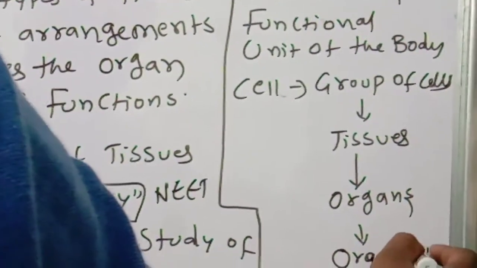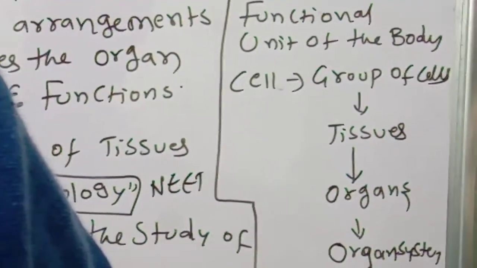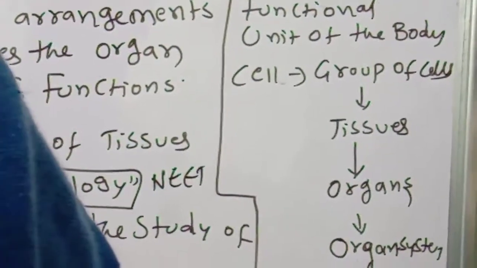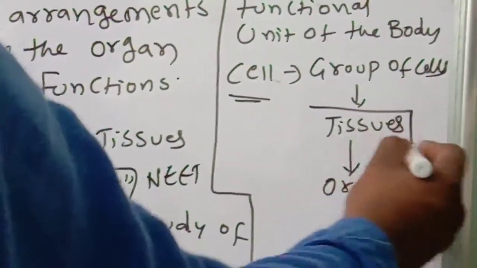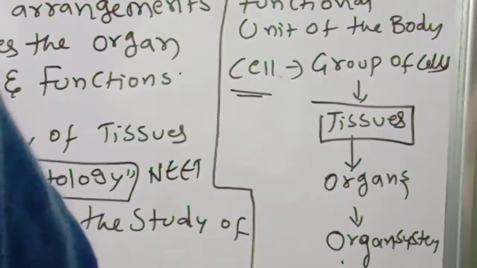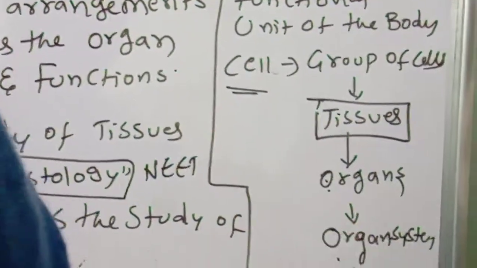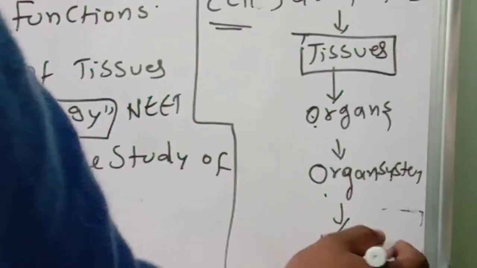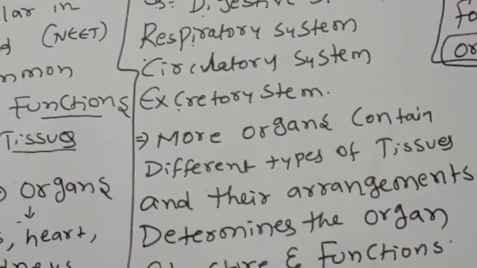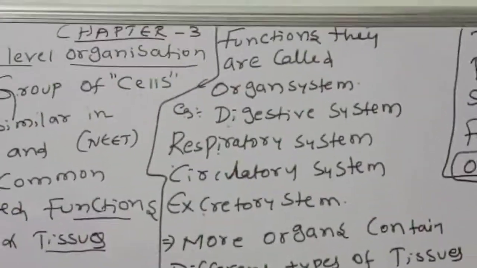The organ systems together form, as you know very well, a particular body. So the cell is the basic unit, and without tissues there are no organs, no organ systems and no body. Tissues form organs, organs form organ systems, and organ systems together form the body. So this is the tissue-level organization and the introduction to tissues.